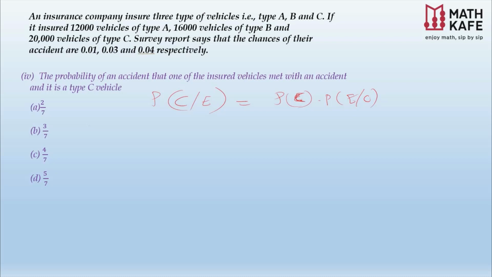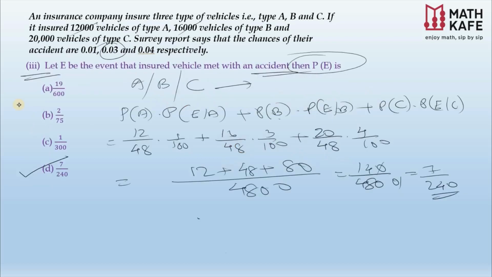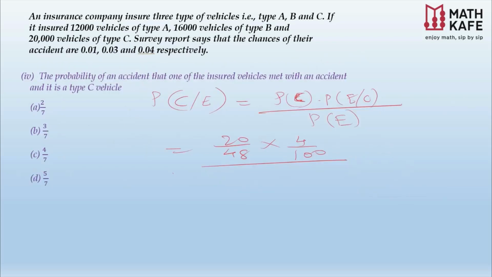That means the accident occurred because of C, and the denominator will be the total probability, so I'm straight away writing P of E. And as you have seen, we have calculated all this. P of C, the third vehicle chosen, is 20 divided by 48, times E given C, the accident because of the type C vehicle, is 4 by 100, and we have the total probability. The denominator is the total probability, that is P of E, that I have already calculated in the previous part. I'm just copying that value here. We got it as 140 divided by 4,800. This value I'm using to complete this question.